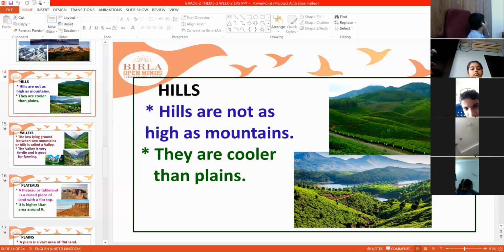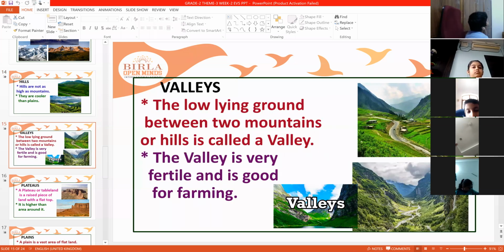Yes, next, valleys. Valley means the land between two mountains or hills is called a valley.